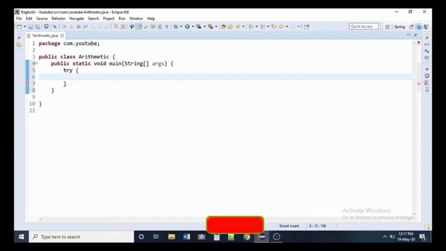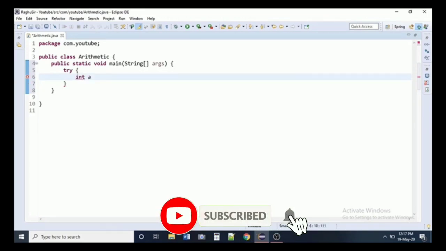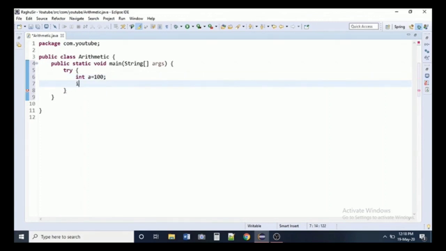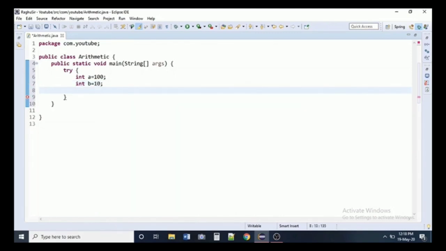Here I'm writing try catch block, which means I'm throwing an exception. Taking my variables, int a is equal to 100 and b is 10, and I'm taking another variable here, c. I'm storing a and b values in c. c is equal to a by b.